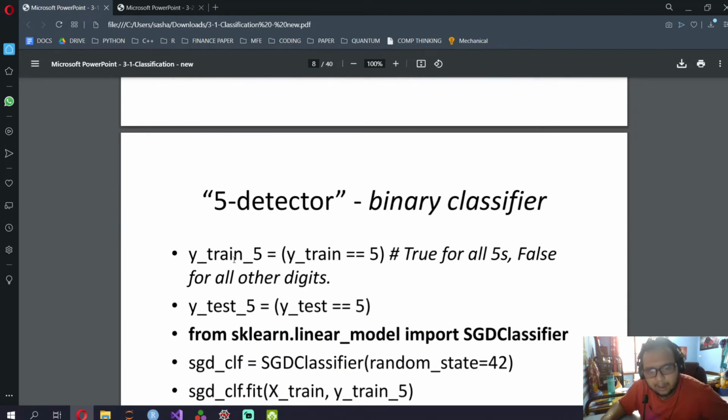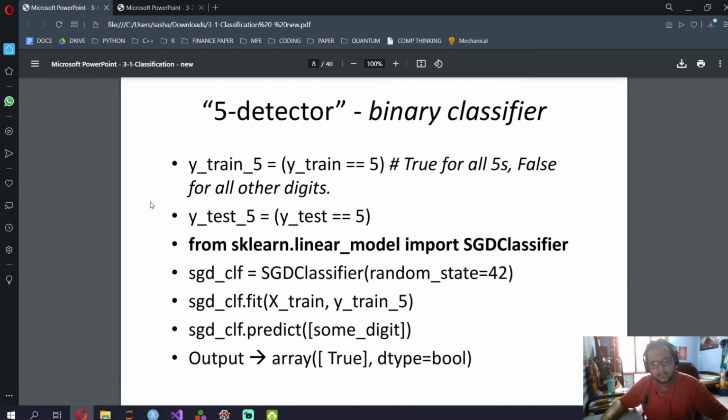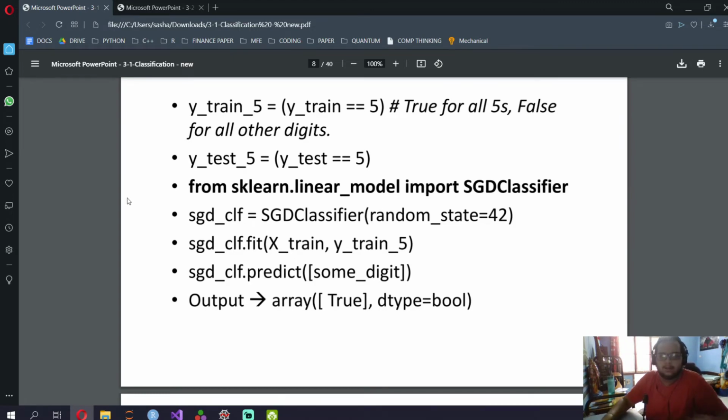Okay, so what a five detector does is, it's a binary classifier like logistic regression. It detects whether it belongs to class 5, as in the digit written is 5, or it is not 5. So y train is equal to y train equal to 5, true for all 5, and y test is equal to y test equal to 5. This is when you want to predict only whether it's 5 or not.